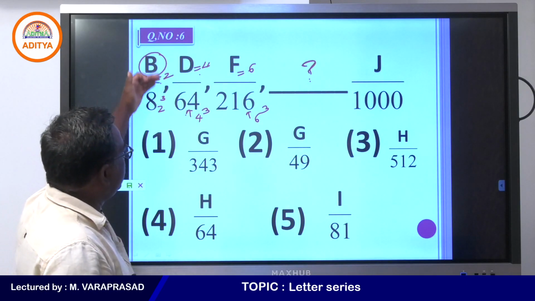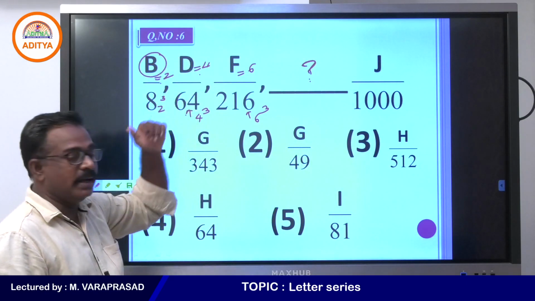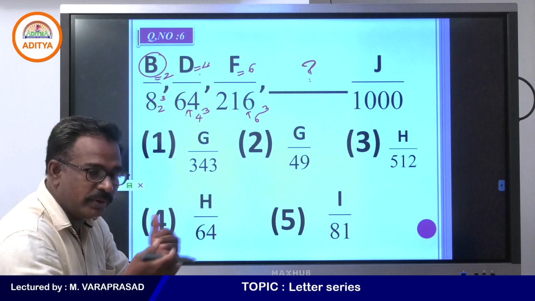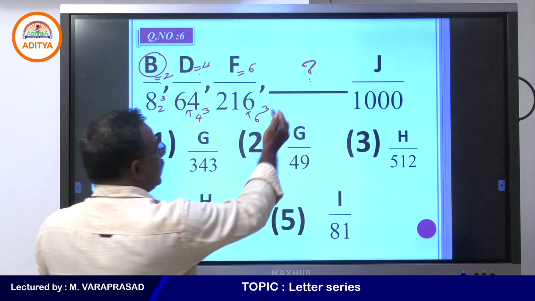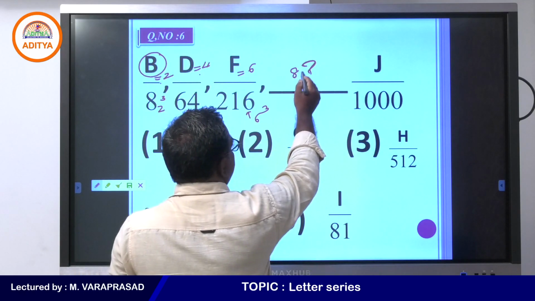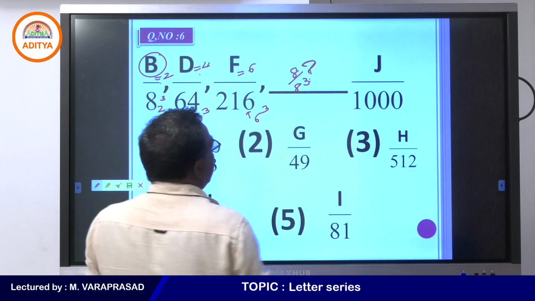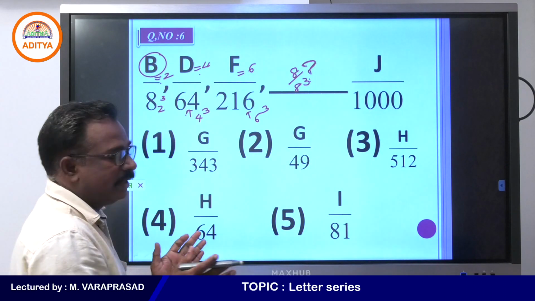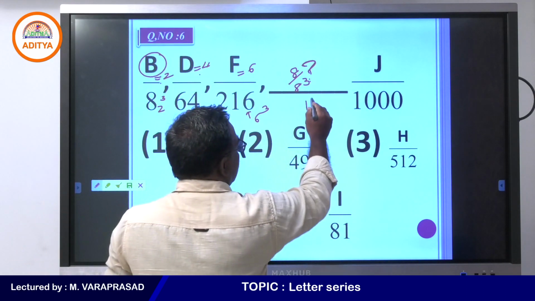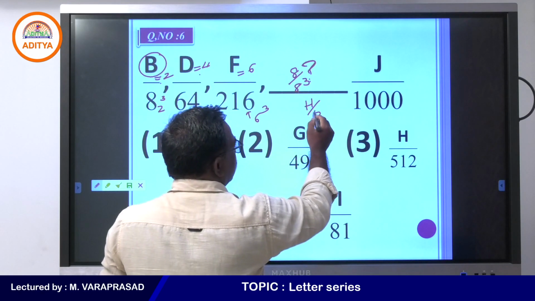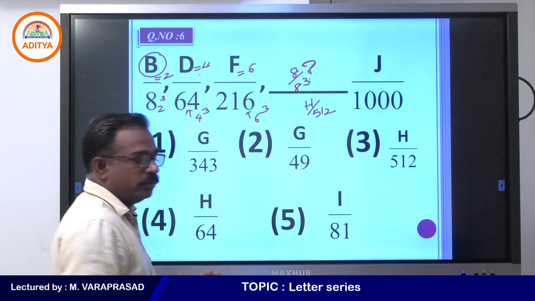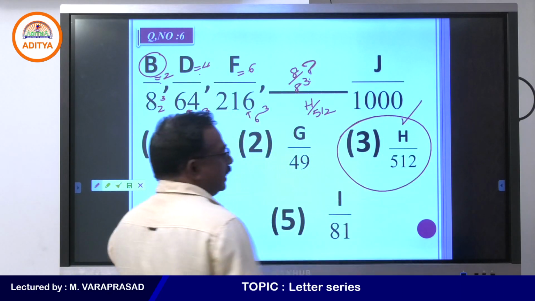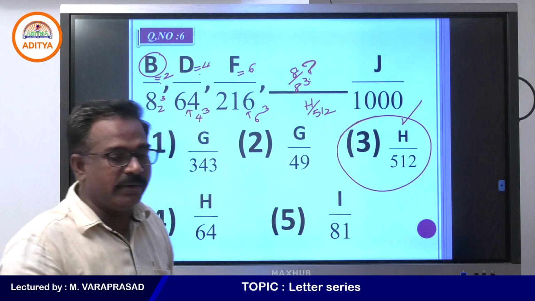B by 8, D by 64, F by 216, and 2, 4, 6 even numbers are going on. So you will get 8 here. So 8 by 8 cube. The 8th letter is H. So H and 8 cube means 512, H by 512. Where is it in the options? Option number 3. Yes, my students, very good.